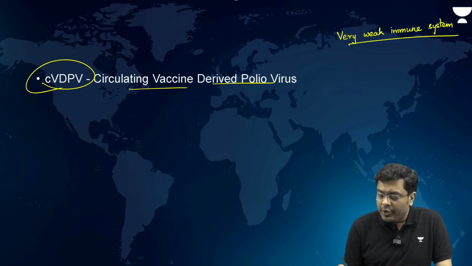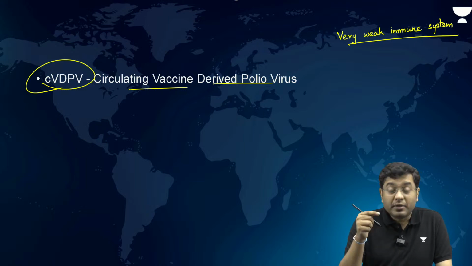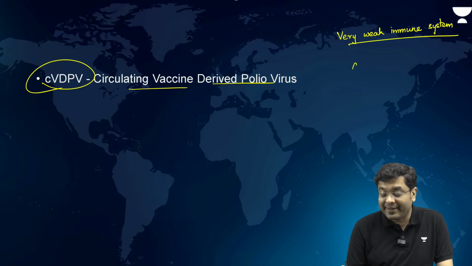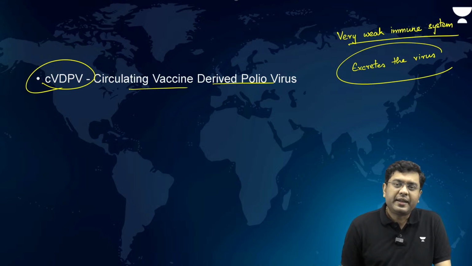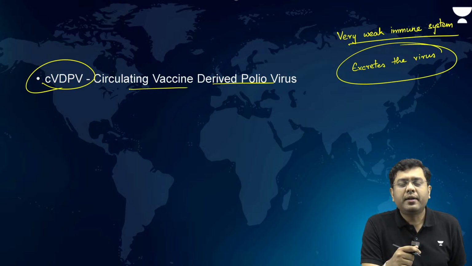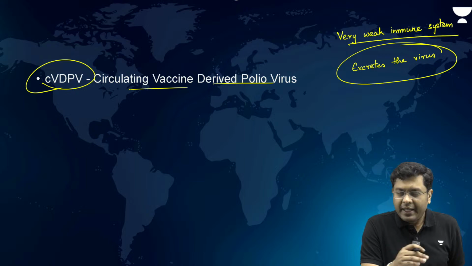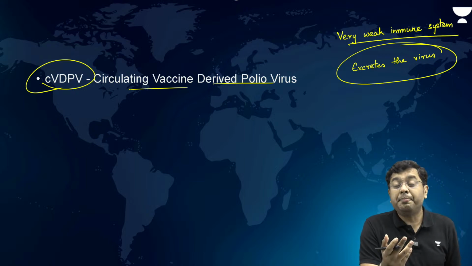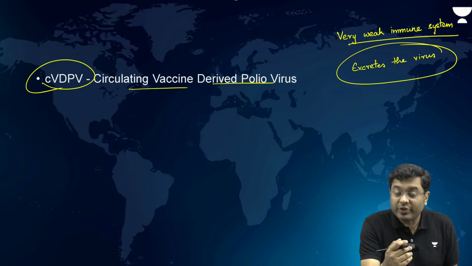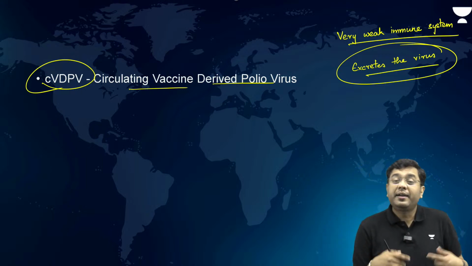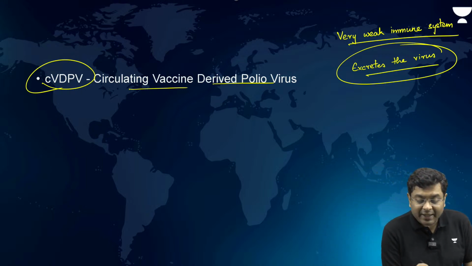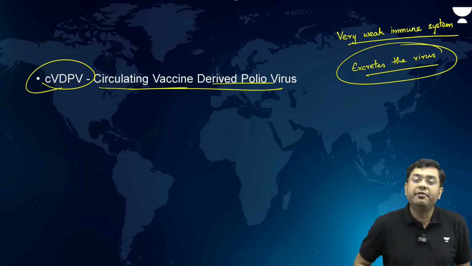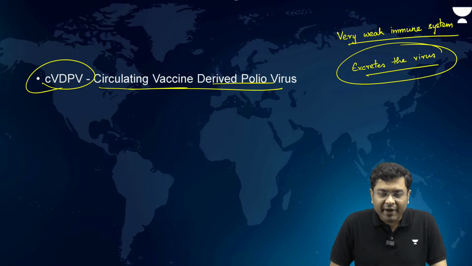At the same time, you have to understand that the body, due to its excretion system, excretes the virus as well. And that virus from the excreta can move on into other host recipients. If immunization is not there, it can impact the other host recipients. So that virus from the excreta keeps on circulating and can impact. That is what is known as the circulating vaccine-derived polio virus.